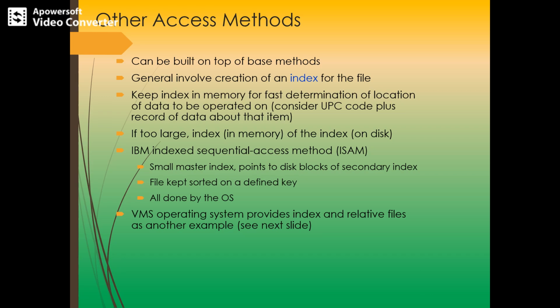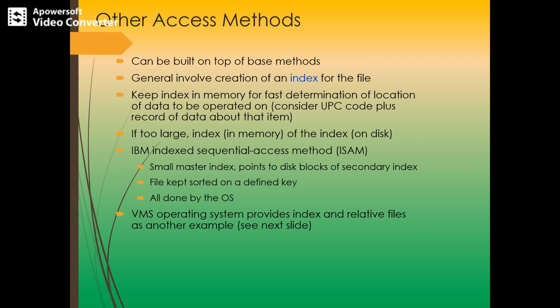For example, a retail price file might list universal product codes, and each record consists of a 10-digit UPC and a 6-digit price, for a 16-byte record. Say there is a file of 120,000 records, which would occupy 2,000 blocks. By keeping the file sorted by UPC, the index would have 2,000 entries of 10 digits each, since there are 2,000 blocks. From this, we would know exactly which block contains the desired record.